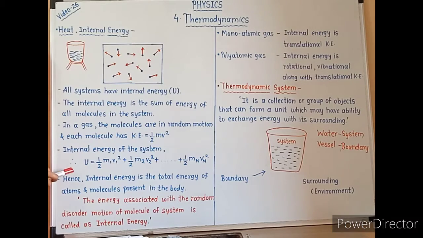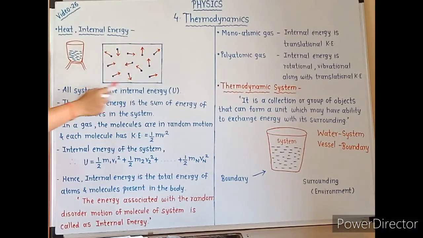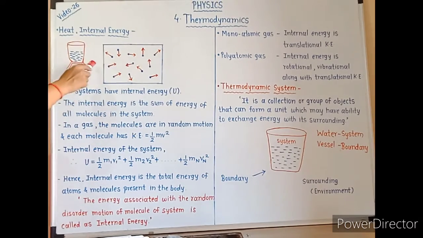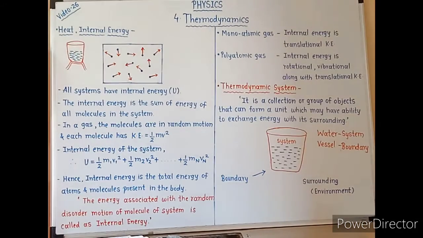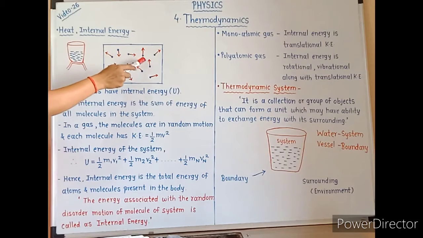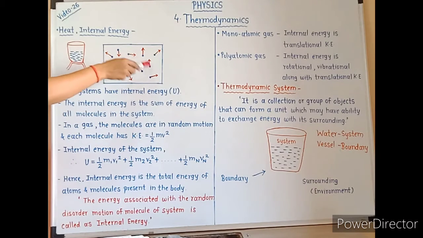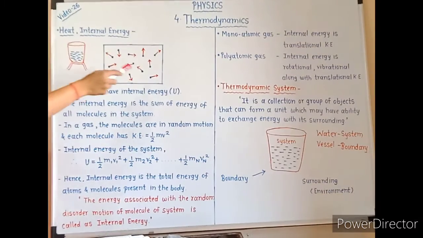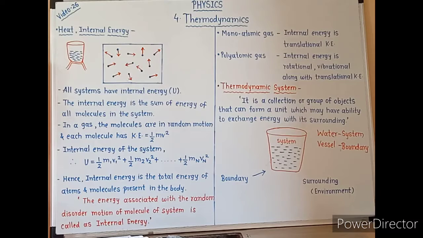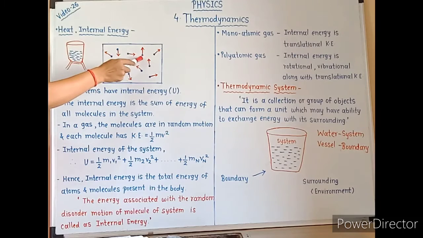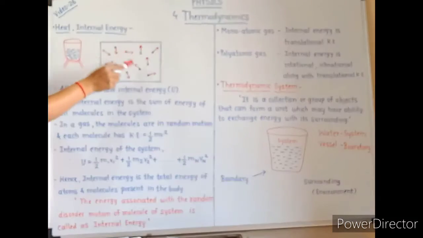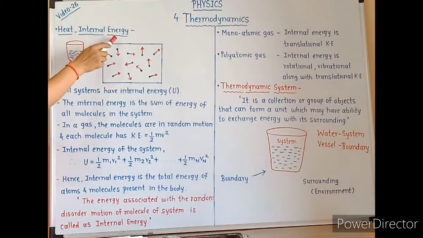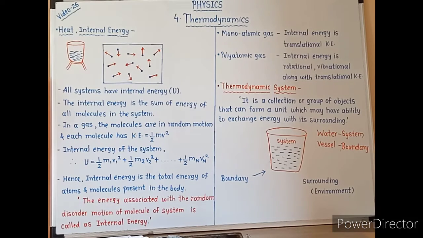So we can say that internal energy is the total energy of all molecules and atoms present in that body or system. The definition of internal energy is: the energy associated with the random and disordered motion of the molecules of the system is known as the internal energy of that system.